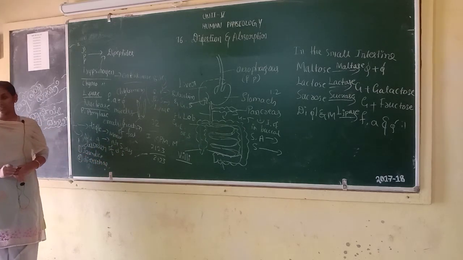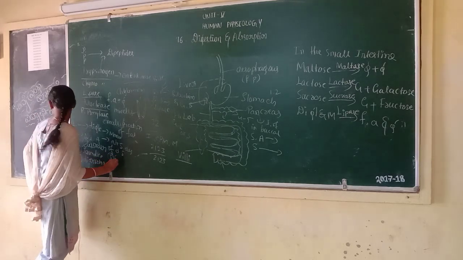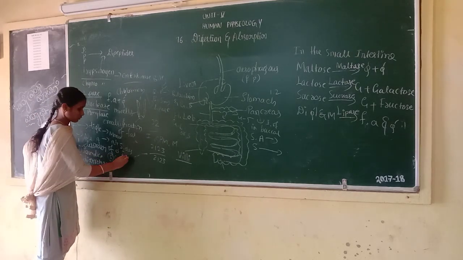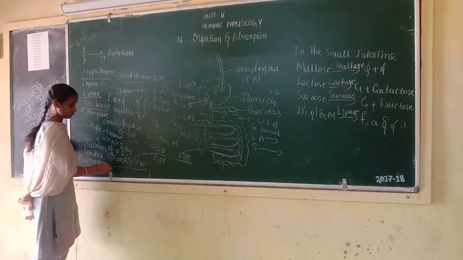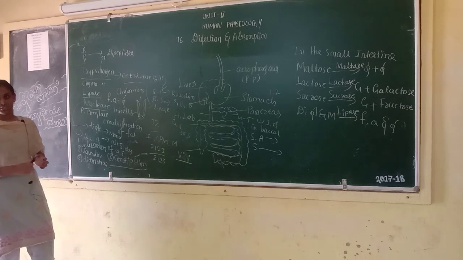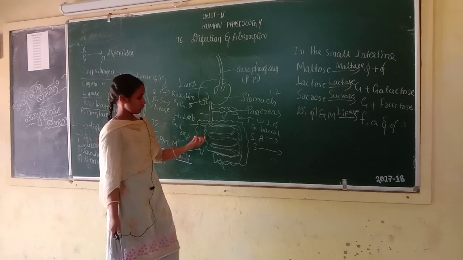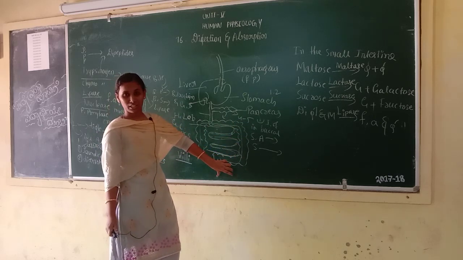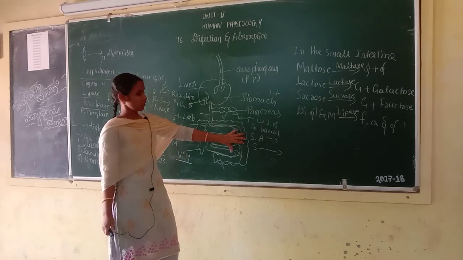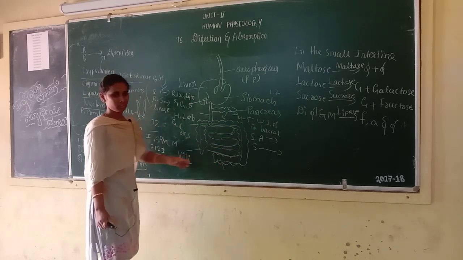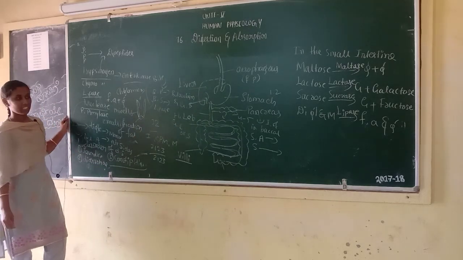Next, the third disorder, constipation. Constipation means feces retained in the rectum, within the colon. That condition is called constipation. Next, the fourth, indigestion.